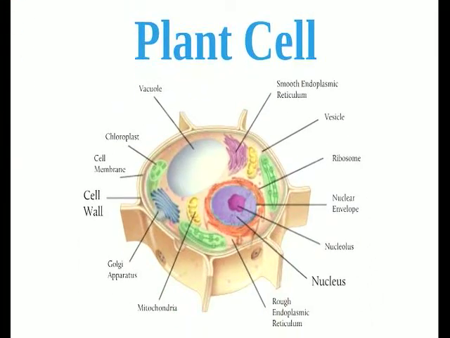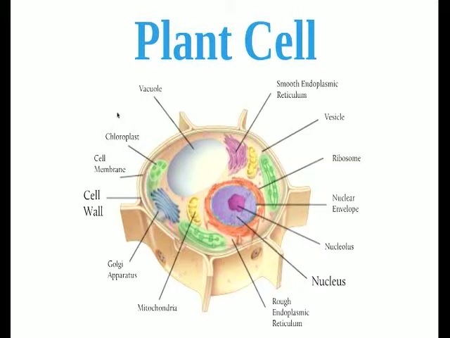In a plant cell, which is the other kind of eukaryotic cell, we have a cell wall, which is new. We don't have a cell wall in animal cells, but you can see how thick the outer covering is on this cell. That's why plants can grow to be so tall, because they have a cell wall to support them. So the cell wall is only found in plant cells. They also have a cell membrane, but it's on the inside, and it's also very thin, just like in the animal cell.